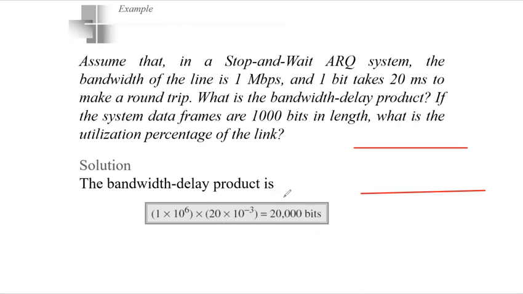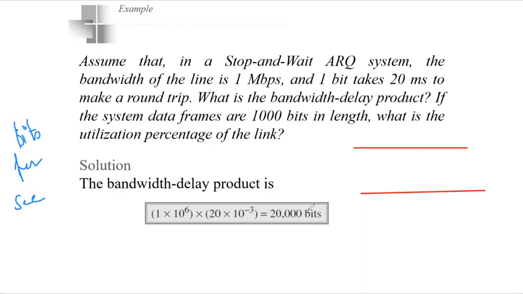The Mbps has to be converted into bits per second, and the milliseconds converted into seconds. That is why we use 10 power 6 and 10 power minus 3. So what will be the product? It will be 20,000 bits.